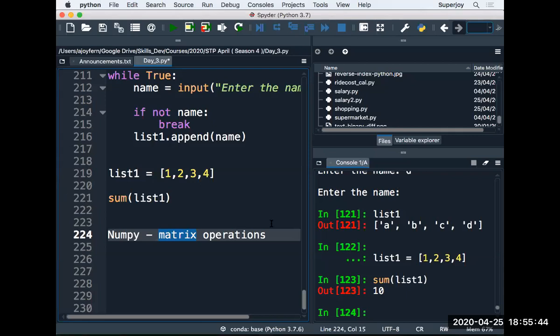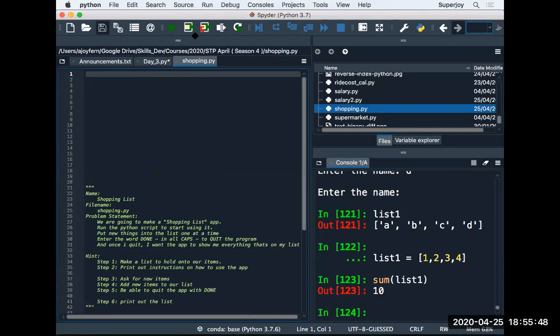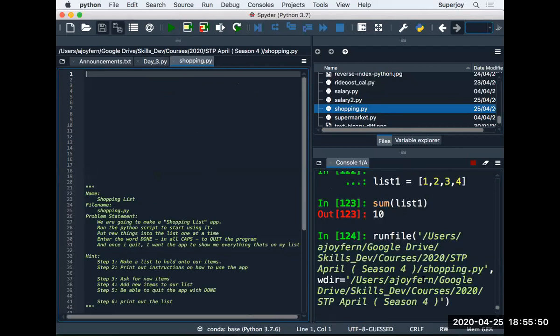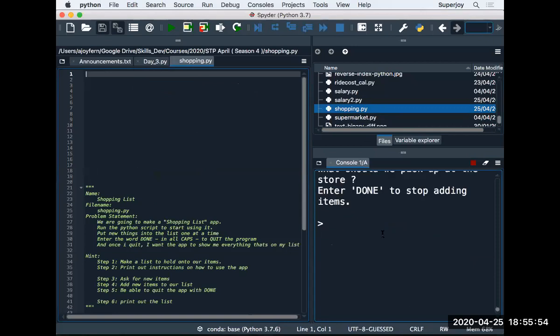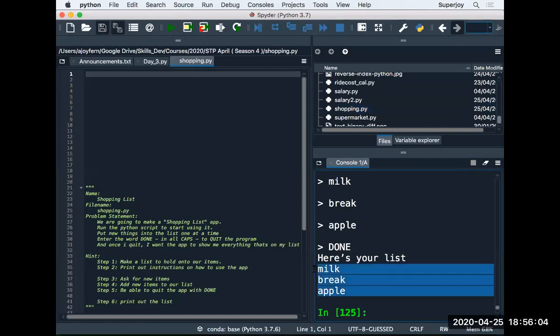Imtiaz is saying, sir, can you run the shopping list again? Yes, shopping list is there, Imtiaz, and I can run it. And then it is asking me to enter the name of items, right? So let's say I want to buy the milk, and then I want to buy the bread, and then I want to buy the apple, and then finally I write done. So there you can see it prints me the list, Imtiaz, right?